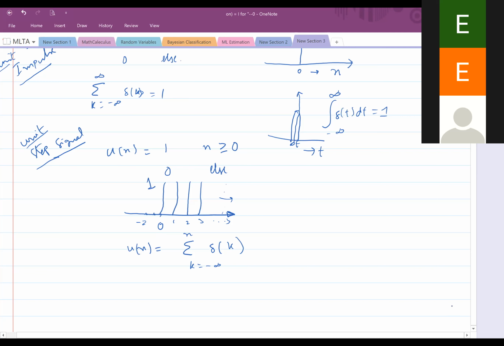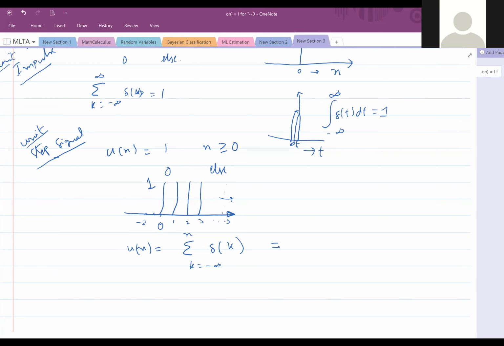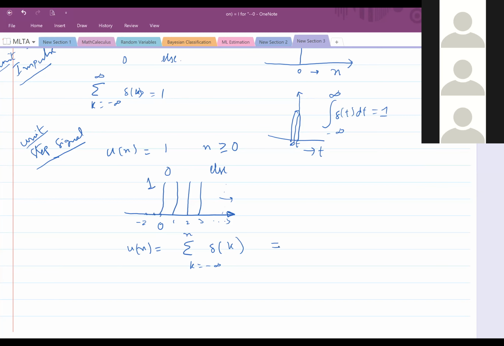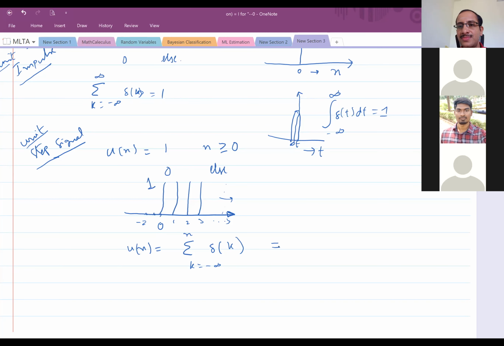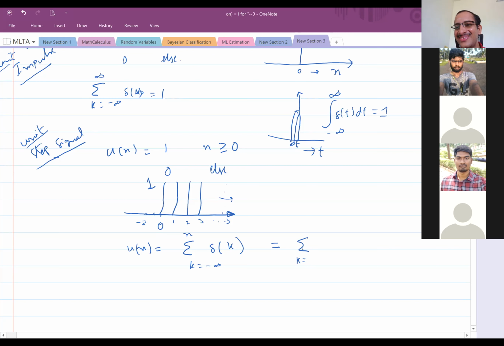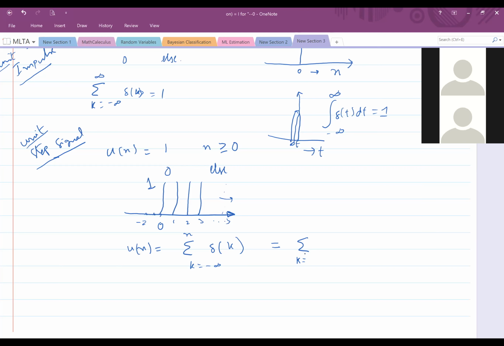I want some other student to tell another definition. Is there any other way of defining this? Another student. If only two or three people speak out, it is not good for the class. Sir, it's from k equal to 0 to... Yes, Madan, again you are telling. Sir, it's Vishnu Karthikeya. Hey, Vishnu Karthik, tell. I'm not talking now. Who else will tell?